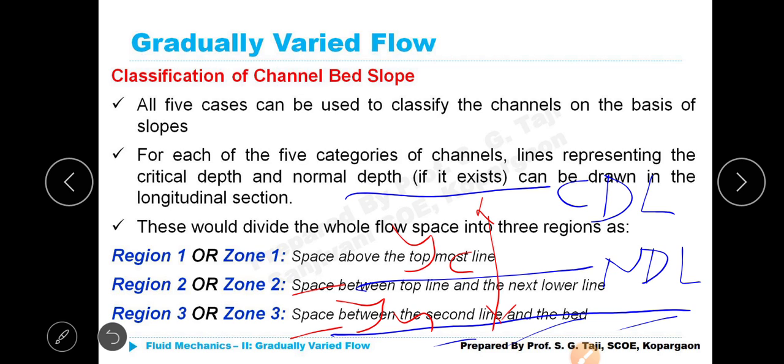Yc. Now, what can you say? Yn is less than Yc. Right? Two cases. Without going for the printed sketch, I am making you aware, and then we will go ultimately for the neatly presented sketch by Professor Taji sir, because I did not prepare these PPTs.